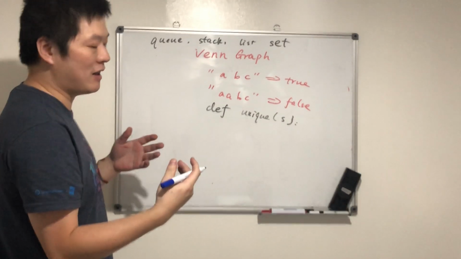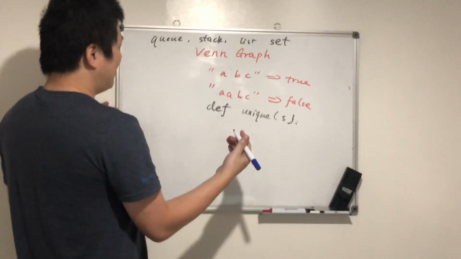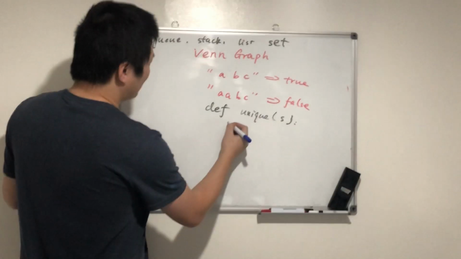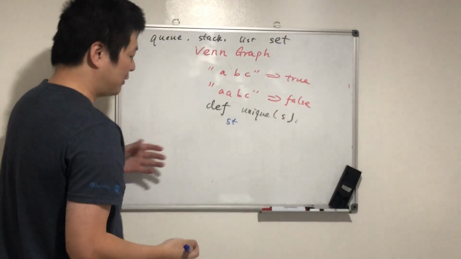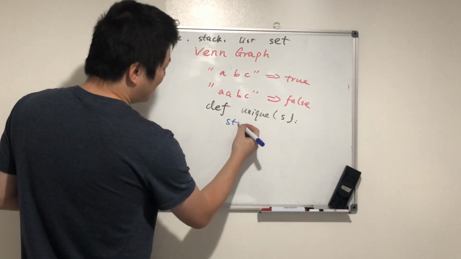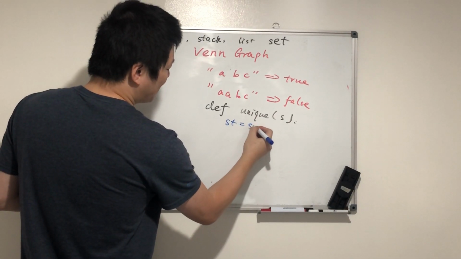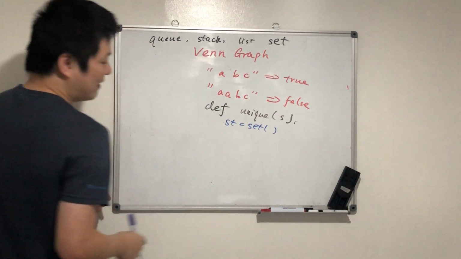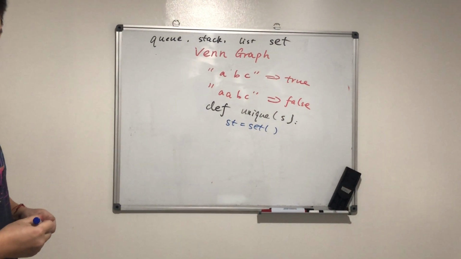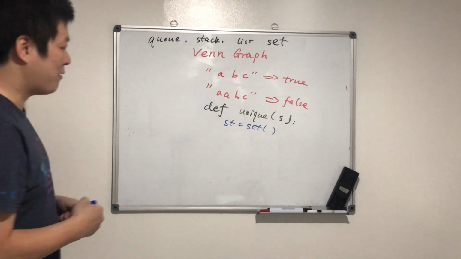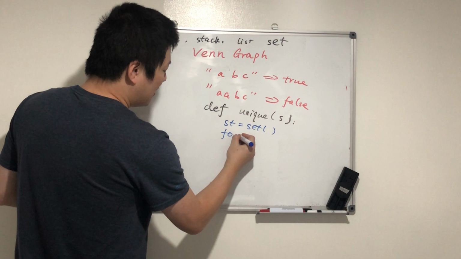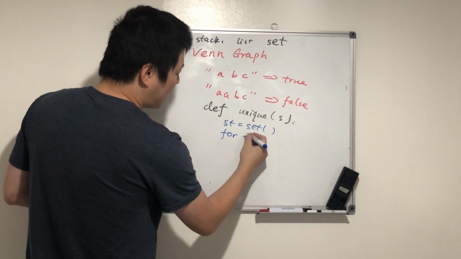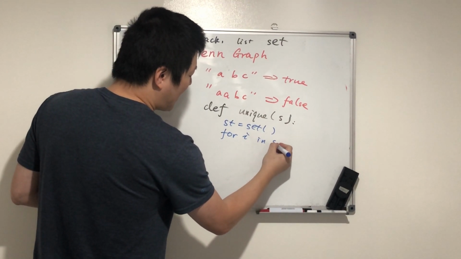Let's call it st. It's equal to set, we create a set. Then what do we do? We can iterate: for i in s.